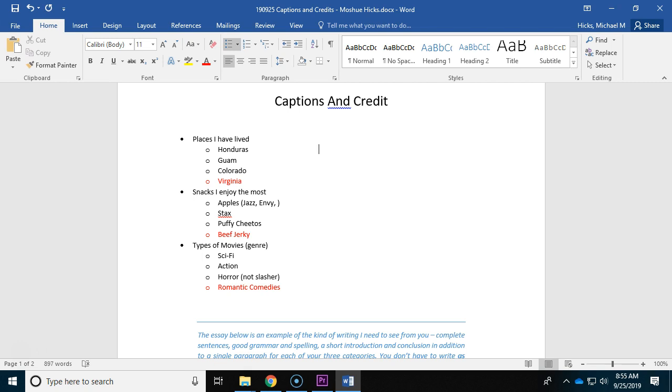And if there's text already on the image, don't just rewrite the text. So for example, for my Honduras, I can say I learned Spanish as a kid. So technically 6 words, but some of these are very short, so that should fit just fine. Notice I'm using the tab button. If you ever want to see what it is that makes the text look like it does, this symbol right here, clicking on it will definitely show you more.